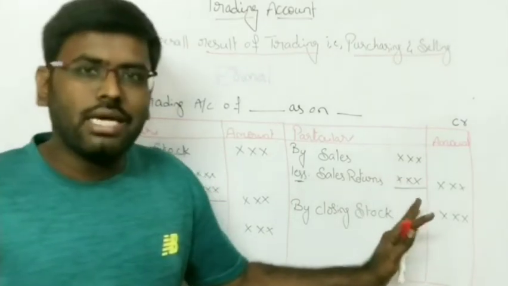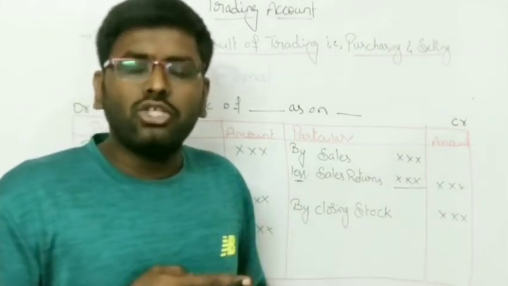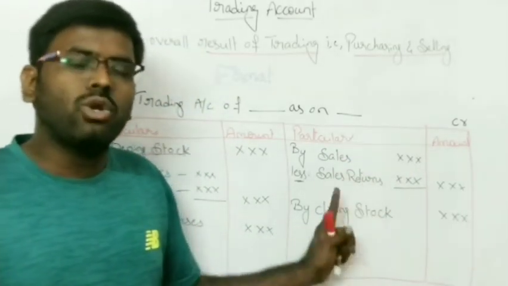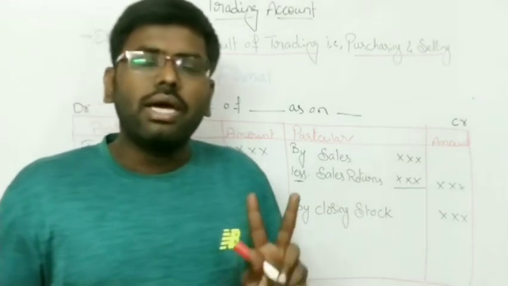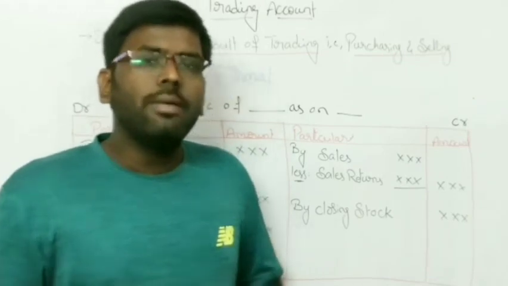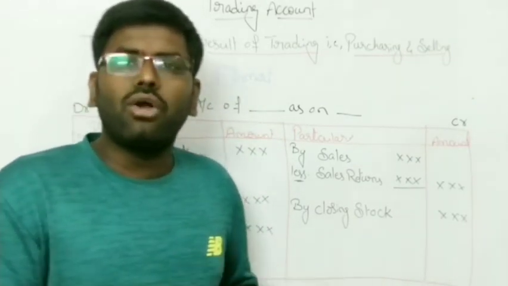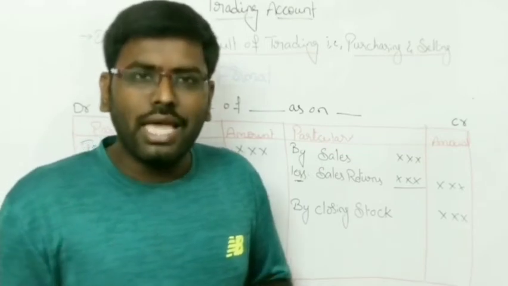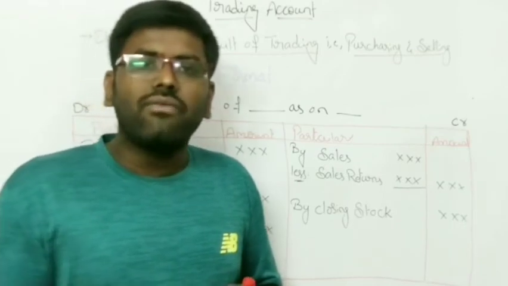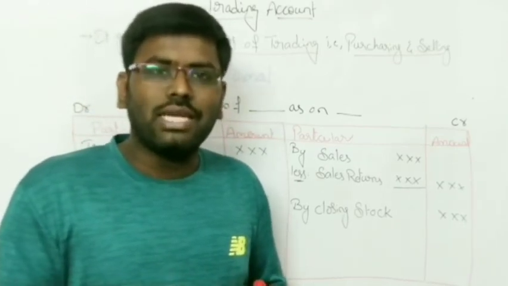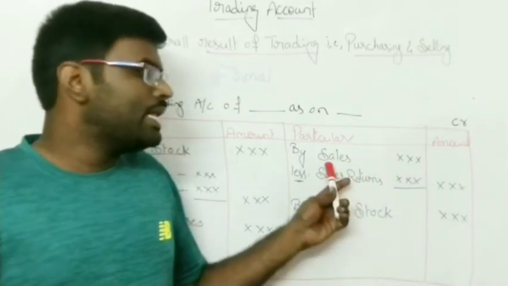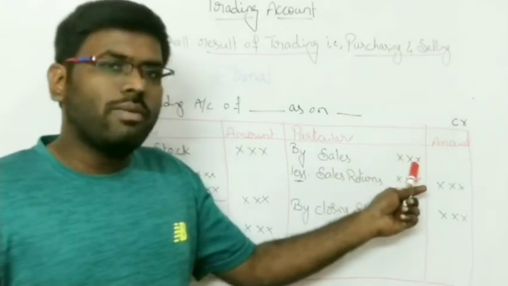Now on the credit side, in the preparation of the trading account, we have only two items: sales and the closing stock. On the credit side we record the incomes. From the trading activity, the income we get is from the products we sell, and whatever revenue we generate from them is recorded as sales. So whatever amount you get by selling will be recorded.